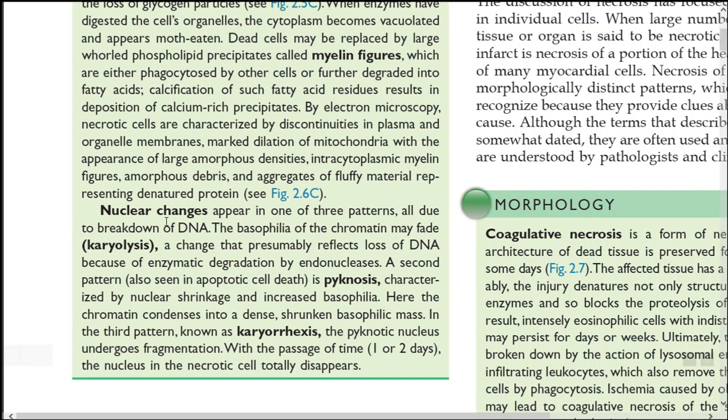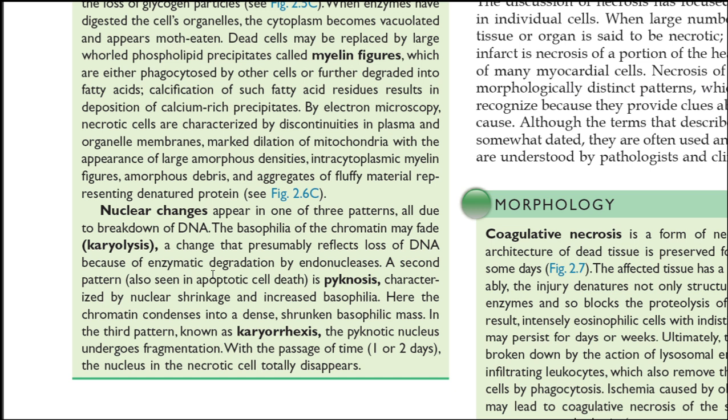Next we'll see about nuclear changes. Due to the breakdown of DNA, one of three patterns of nuclear change will be seen. The first one is karyolysis. In karyolysis, the basophilia of the chromatin will fade. That is very important. It is a change which reflects loss of DNA because of enzymatic degradation by endonuclease. Karyo means nucleus, lysis means degrading. So degradation of DNA by endonucleases is nothing but karyolysis, and here the basophilia of the chromatin will fade.